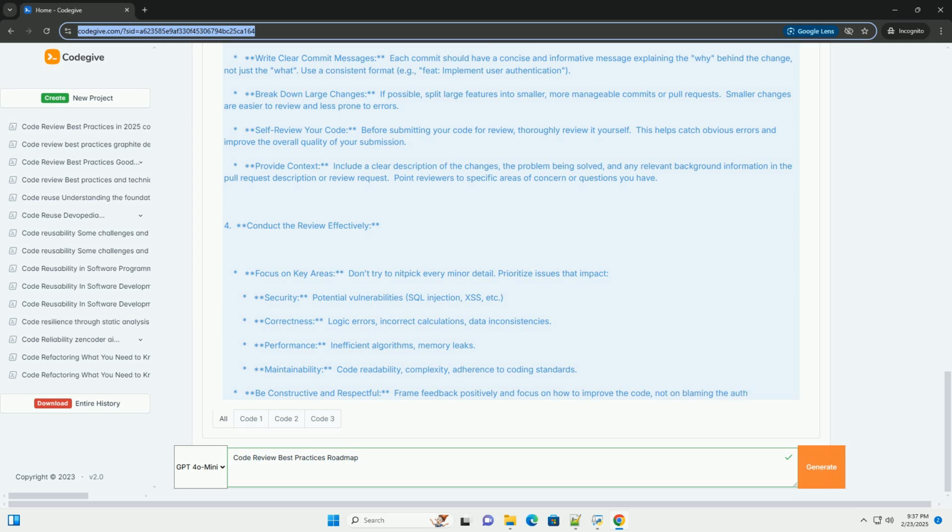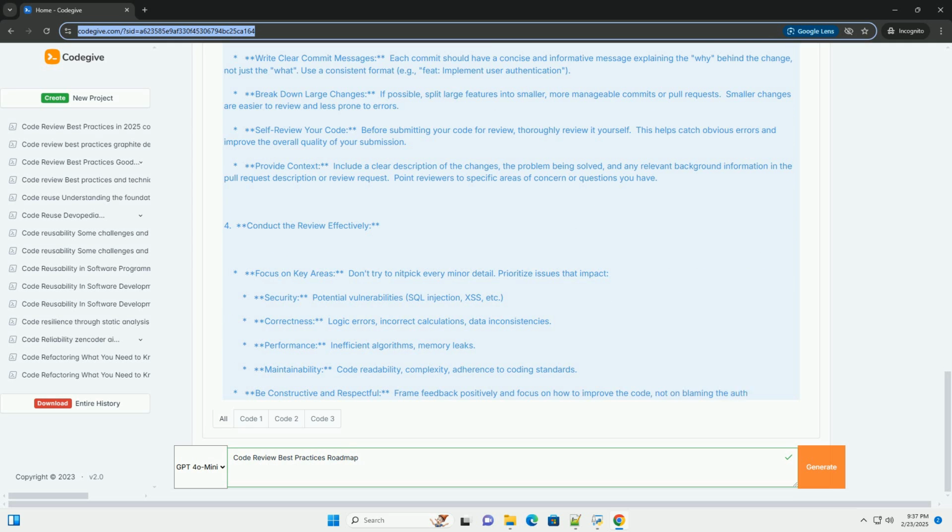Track code review metrics. Collect data on code review turnaround time, defect density, and other relevant metrics. This can help identify areas for improvement in the process. Hold retrospectives. Regularly hold retrospectives to discuss the code review process and identify areas for improvement. Update guidelines and expectations. As the project evolves, update the code review guidelines and expectations to reflect the current needs and challenges. Provide training. Provide training on code review best practices to ensure that everyone on the team is on the same page.